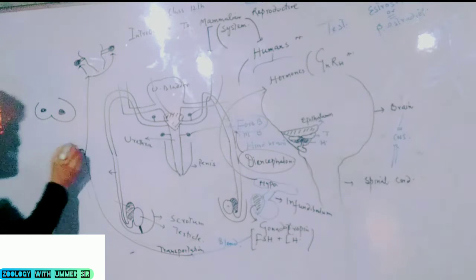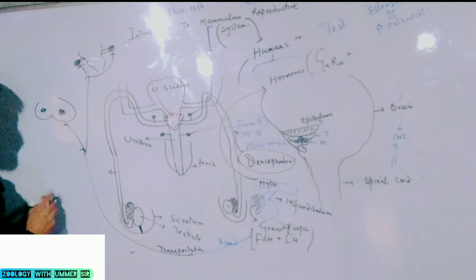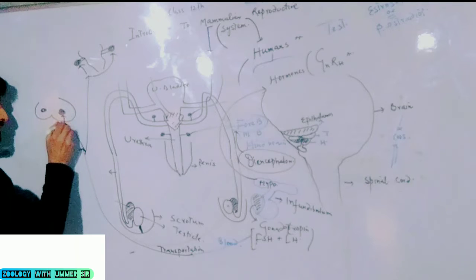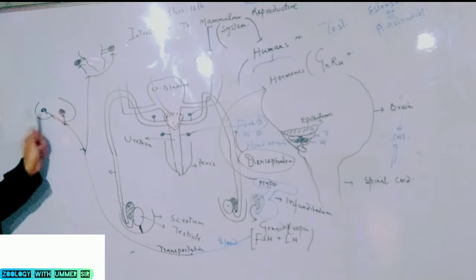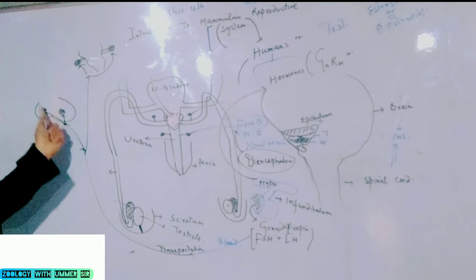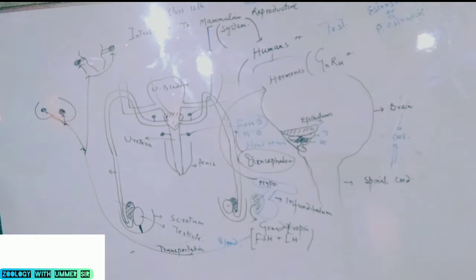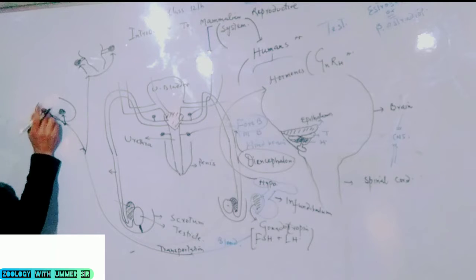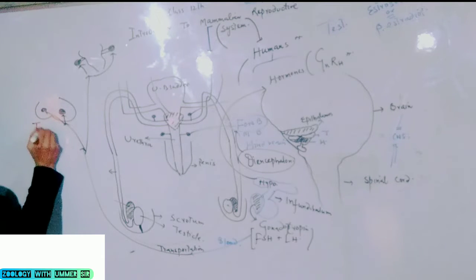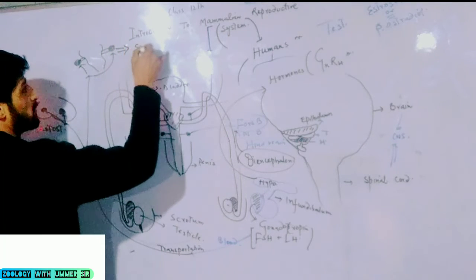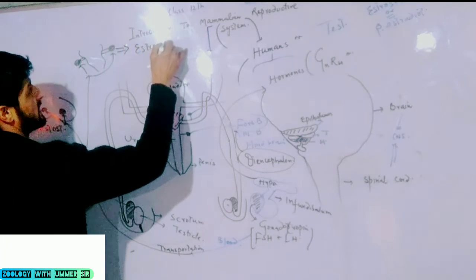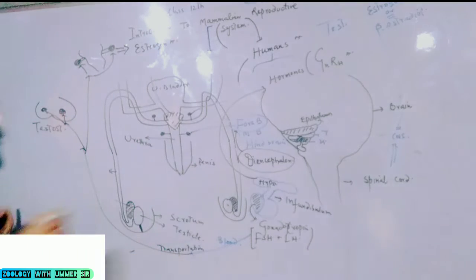Gonadotropins actually stimulate male testes and female ovaries. When these structures are stimulated, only then from the testicles testosterone is produced, and only then from the ovaries female sex hormones, or estrogen, or estradiol is synthesized.